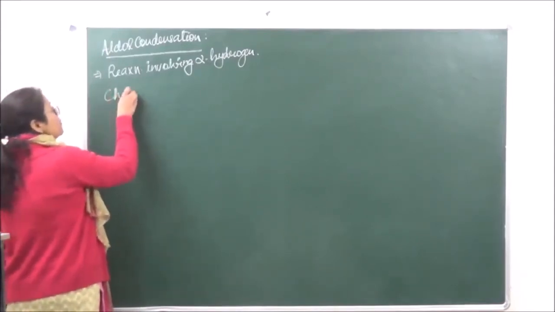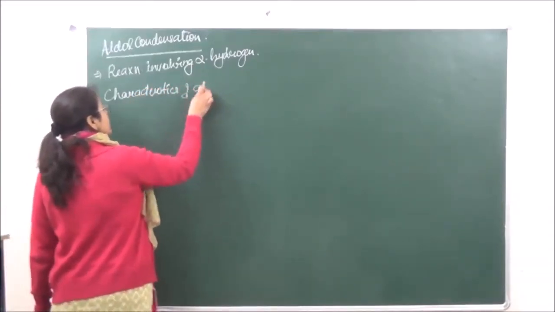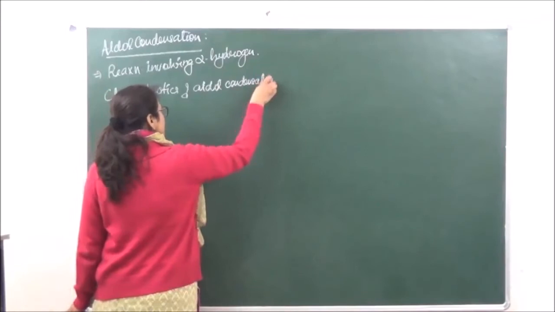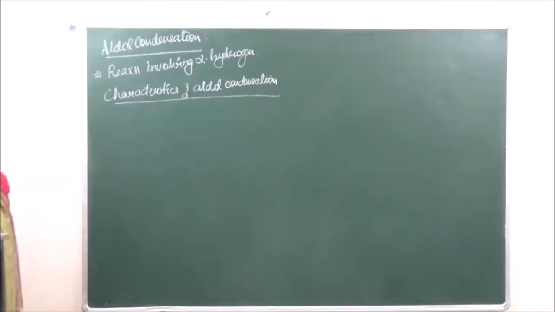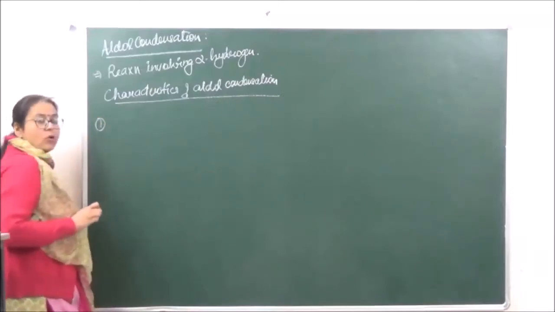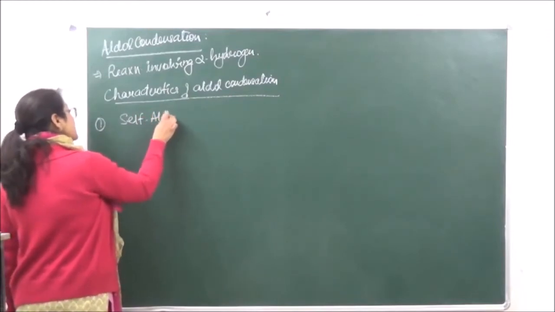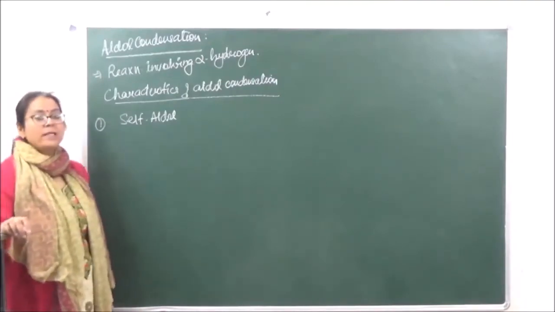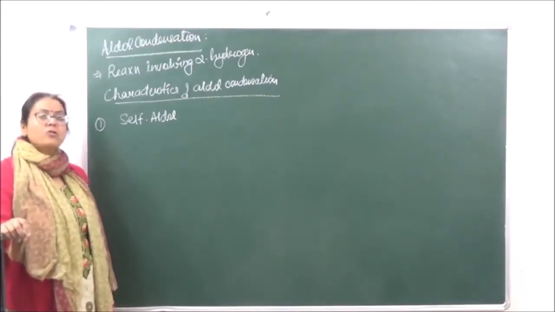Okay, so over here we have to just note down the following points. Let's see what are going to be the characteristics of aldol condensation. When we are looking at the characteristics of aldol condensation, there are two types of aldol condensation which we are going to discuss. One is known as self-aldol condensation. Self-aldol condensation will take place between two similar molecules. So if we are taking one acetaldehyde, then the second molecule also has to be an acetaldehyde.